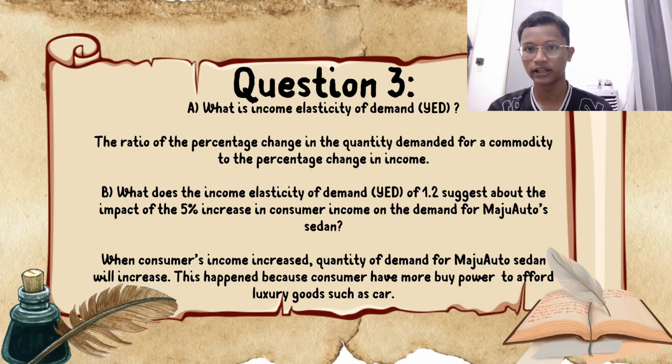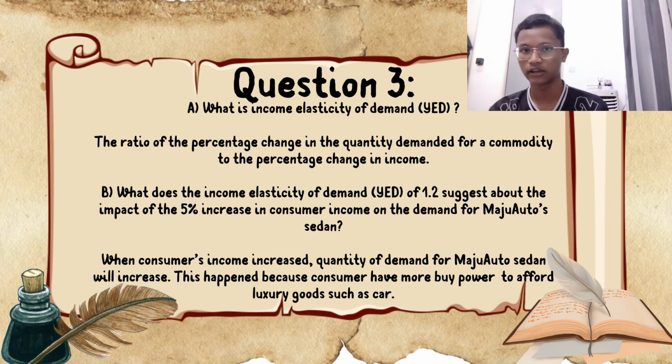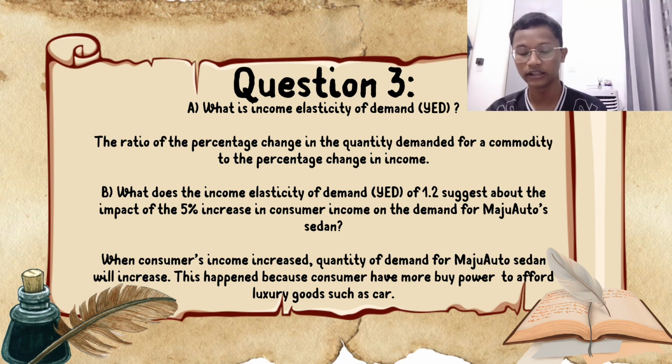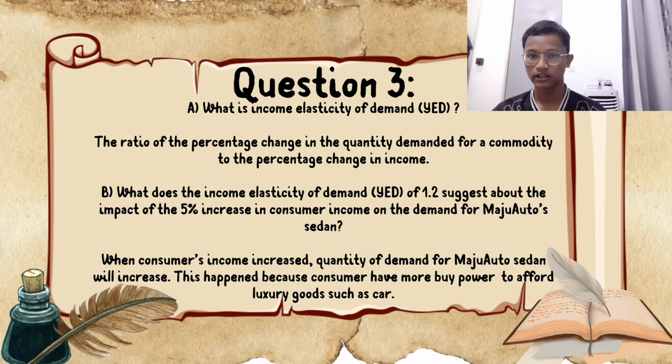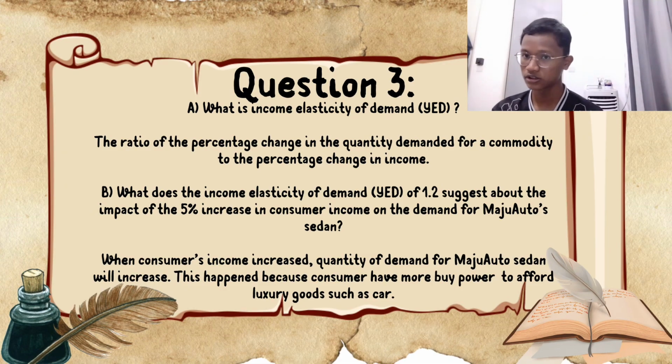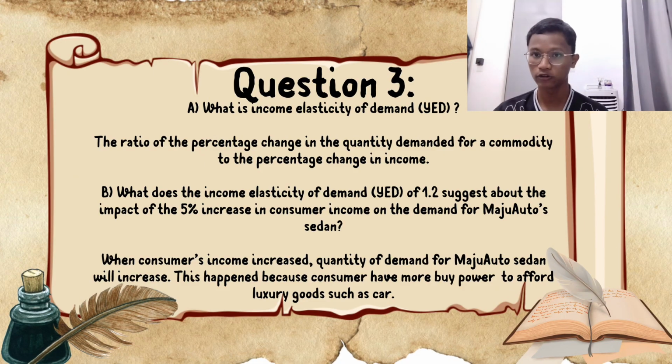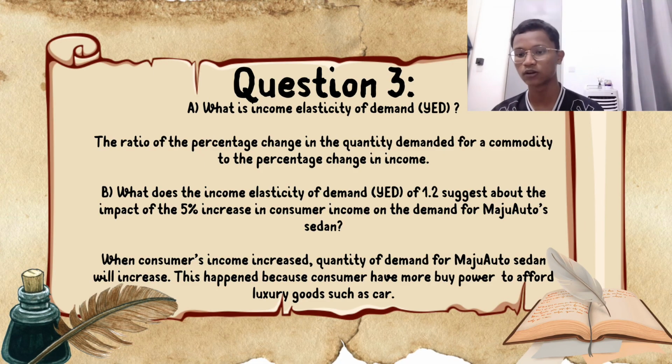To answer question B, first we need to know the degree of responsiveness of income elasticity of demand for the Maju Auto sedan. For the Maju Auto sedan, the degree is elastic income elasticity, because the income elasticity of demand is 1.2, which is more than 0.